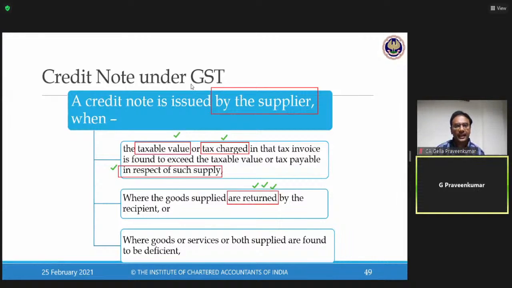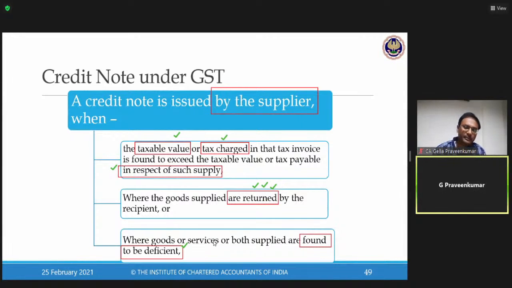Third, where goods or services or both supplied are found to be deficient. Whatever goods or services are supplied, those are found to be deficient. Again, human dependency. I have packed 100 units in a box, but on counting, 98 pieces were packed, 2 pieces were short. Or in the process of transportation, some goods were lost because of box breakage or whatever it is.